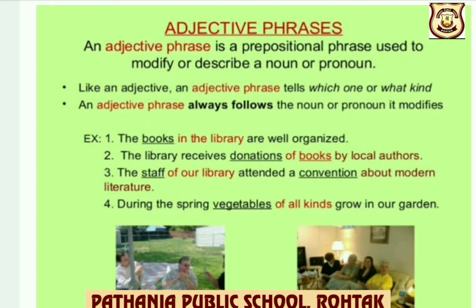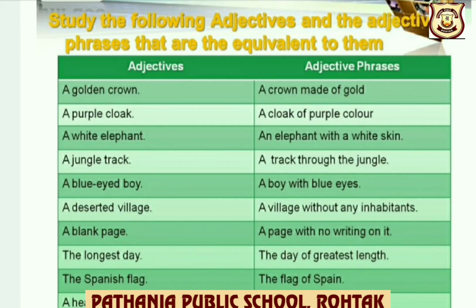Similarly, let us take up other example. During the spring, vegetables of all kinds grow in a garden. So here you can see, children, of all kinds prepositional phrase, and it is modifying the noun vegetables. Children, study the following adjectives and adjective phrases that are the equivalent to them.